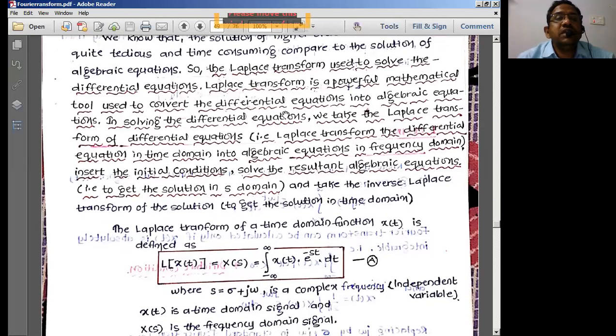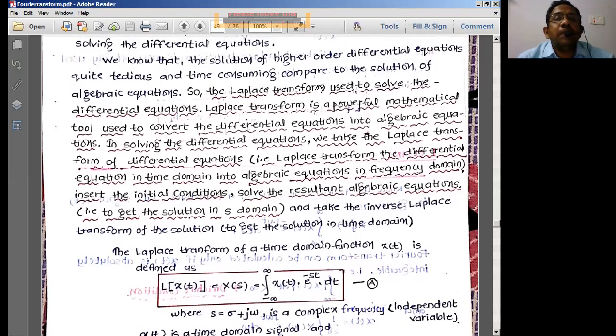So finally, the Laplace transforms are normally going to provide solutions of higher order differential equations, because higher order differential equations are quite tedious and time consuming compared to the solution of algebraic equations. The algebraic equations are very simple compared to the higher order differential equation. So using Laplace transforms, we convert the higher order differential equations into small algebraic equations, and we solve these simple algebraic equations to provide the representation of the signal from the time domain to the S domain.